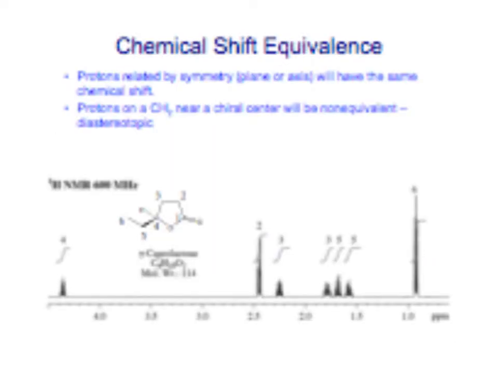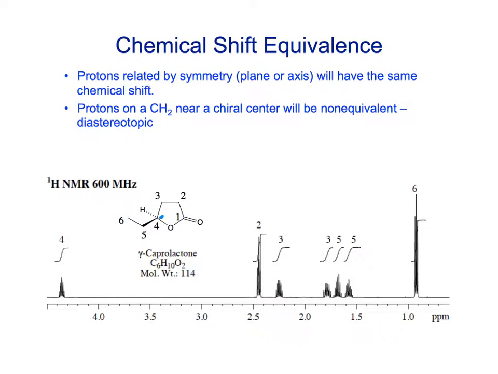So we talked about this a little bit before, the chemical shift equivalence, but I was just going to bring this up again as we look at some more complicated spectra. So if we have molecules that have stereogenic centers in them, like this center at number 4, okay, so that's a chiral center. The protons on the adjacent CH2 groups have different environments.